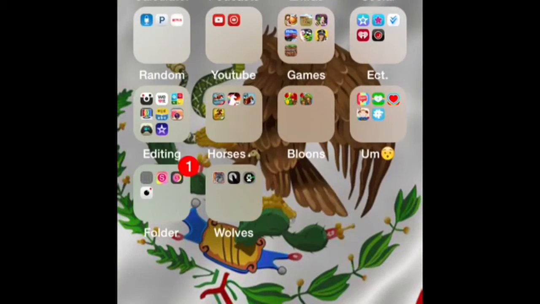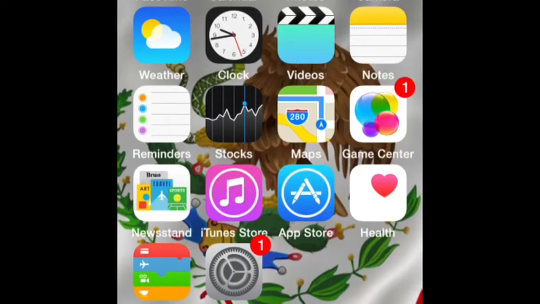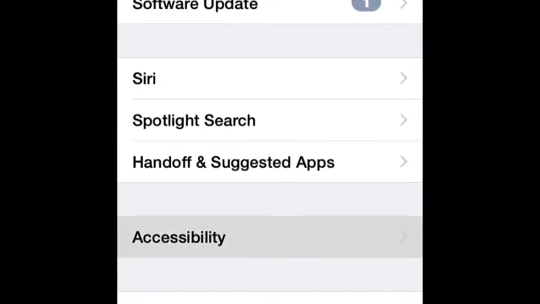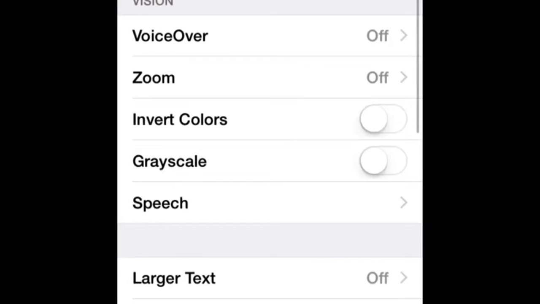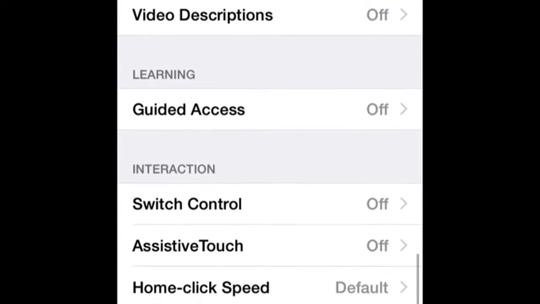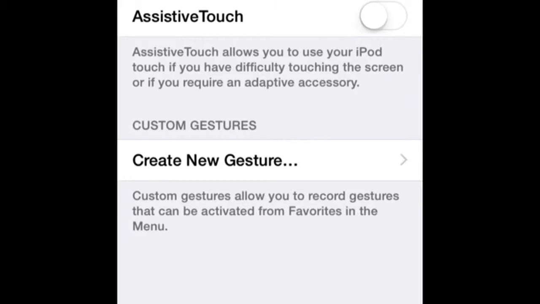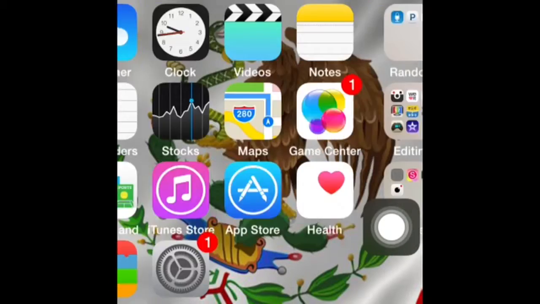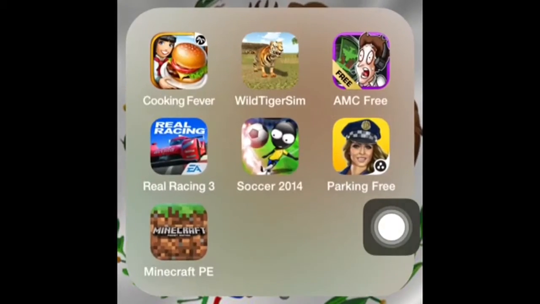You want to go to Settings, then General, Accessibility, and go down to Assistive Touch. Turn it on. It should be this thing over here. You want to go back. Then you go into your game. I'll open it, for example. I'll open Minecraft. It might take a little while to load, but it works.